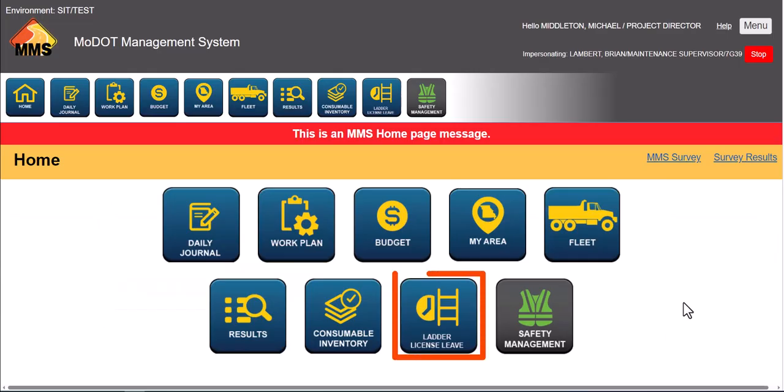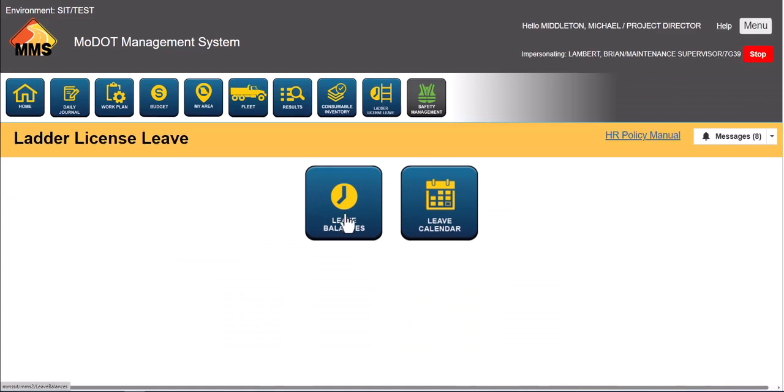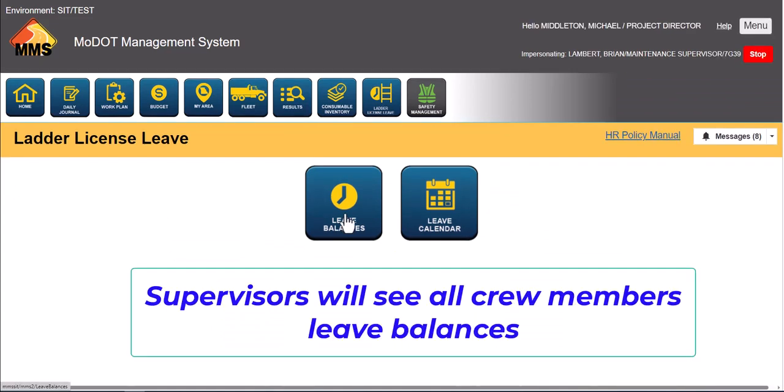So I'm impersonating the supervisor here at the Ozark Maintenance Building, and when they come into the page here, again, you'll notice that there isn't an alert on this page necessarily for them, but if they were to click on the leave link and go in here, again, they've got the same kind of leave balances. If they were to open that up, they'd see everyone who reports to them, their own personal leave balances and their crew members, but they can also go straight into the leave calendar.